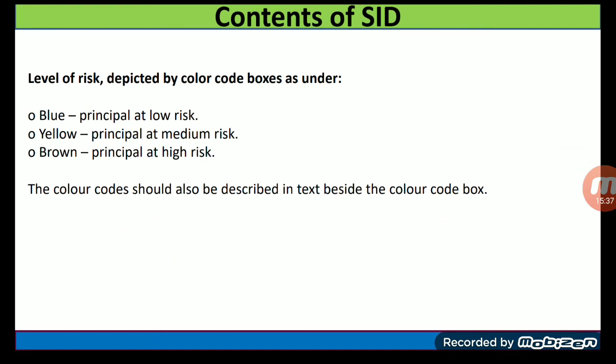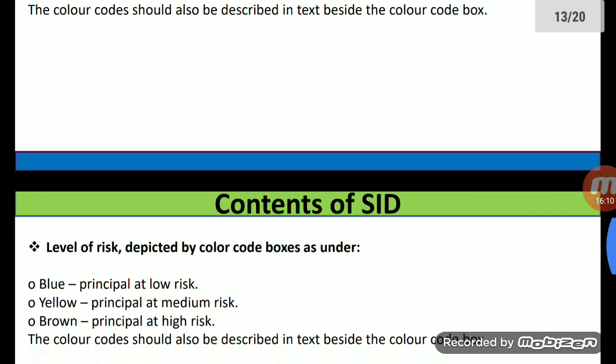Then the content of the SID included the level of risk depicted by color code boxes, as under. Number one, blue, which says principal at low risk; yellow, principal at medium risk; and brown, principal at high risk. So here the level of risk is also depicted in the form of color code. The color code should also be described in the text beside the color code box.